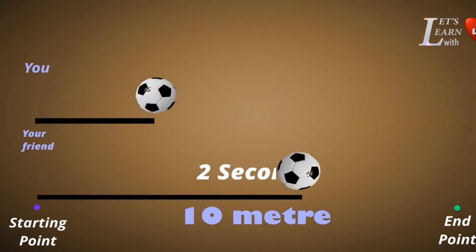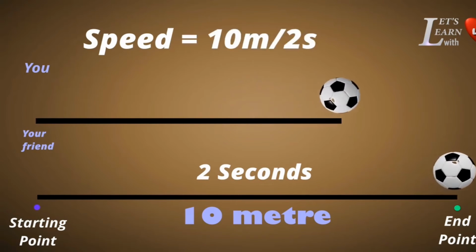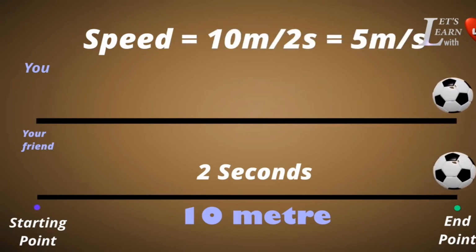But your friend's ball crossed 10 meters in 2 seconds. Children, there is 10 meters distance, but your friend's ball crossed it in 2 seconds. So what is the speed? Speed equal to 10 upon 2, distance traveled upon time taken. Distance traveled is 10 and 2 is the seconds. So 10 upon 2 means 5 meters per second.